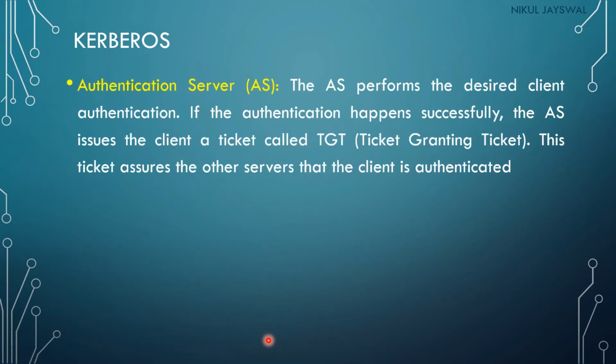Now the major parts of the key distribution center: first is the authentication server. The authentication server performs the desired client authentication. If the authentication happens successfully, the authentication server issues the client a ticket called TGT, also called the ticket granting ticket. This ticket assures the other server that the client is authenticated. So when any client requests authentication to the server, if the client is an authenticated user, then the authentication server will give the client a ticket. The ticket is called a TGT, and the ticket will help the client to use the particular service in the server.